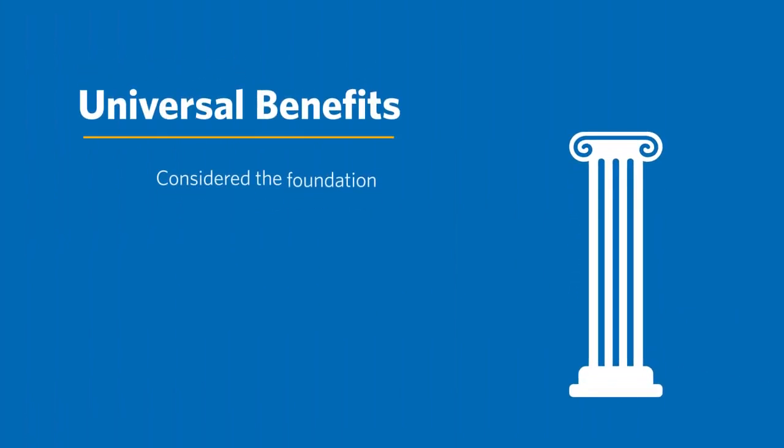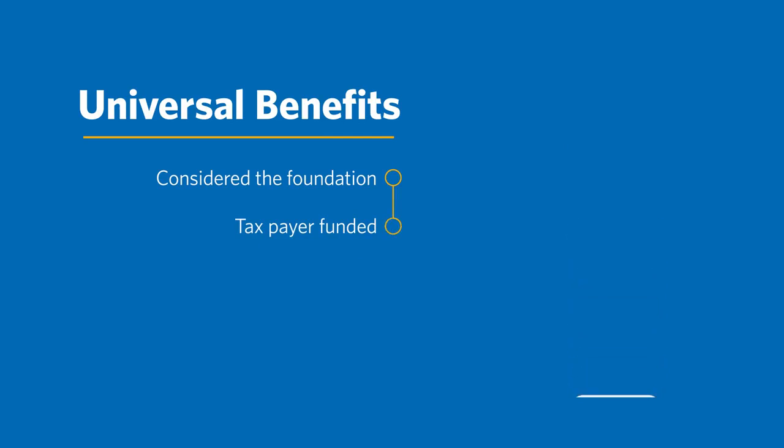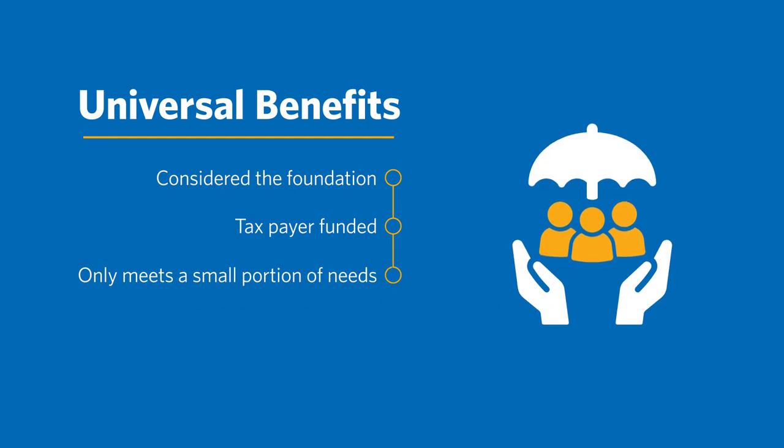The first pillar, Universal Benefits, is considered the foundation of Canada's retirement income system. You do not contribute to these universal plans. Taxpayers fund them via general tax revenues. OAS was designed to finance only a small portion of retirees' income needs.